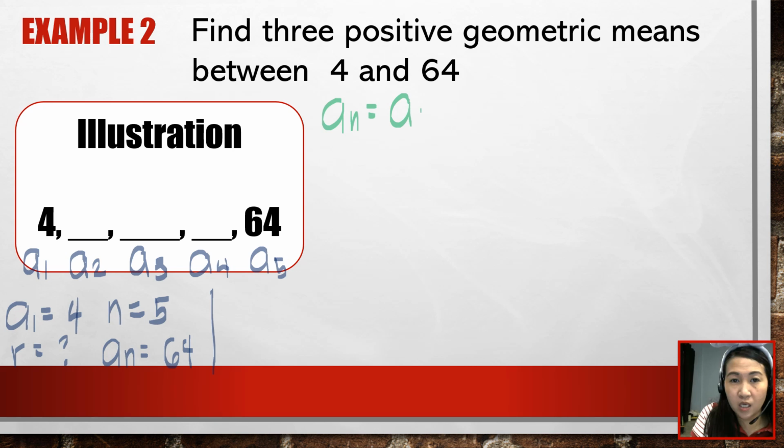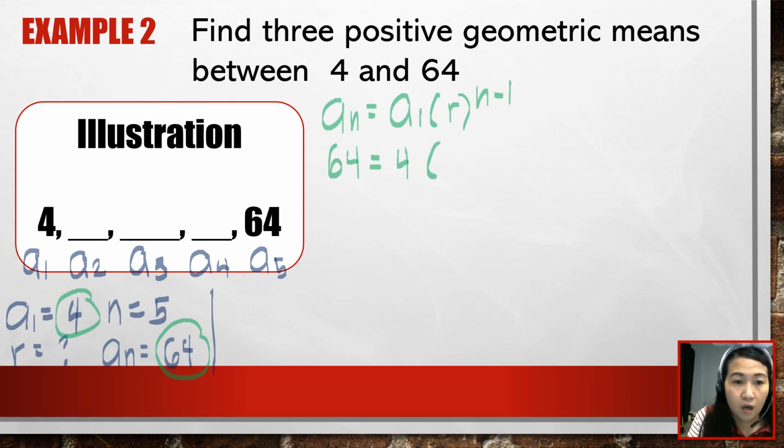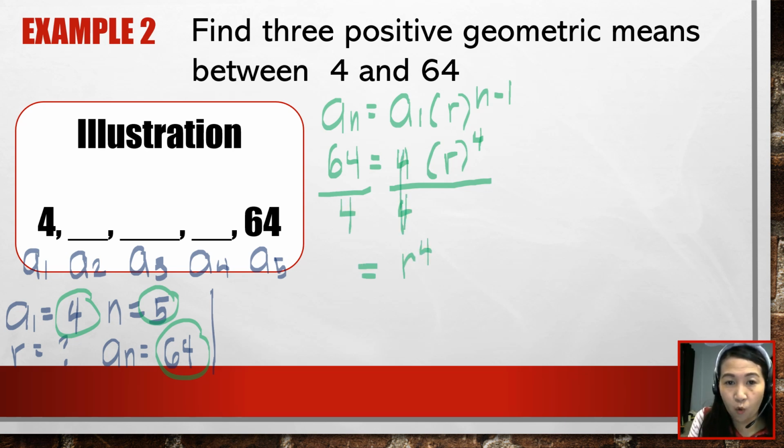a's of n is equal to a's of 1 times r raised to n minus 1. So your a's of n is 64. Your a's of 1 is 4. Our r is unknown. Our n is 5. n minus 1, or 5 minus 1, so we have here 4. Okay, to solve for r, first we can cancel out 4 by dividing both sides by 4. So we have here r raised to 4. And then 64 divided by 4, that would be 16.